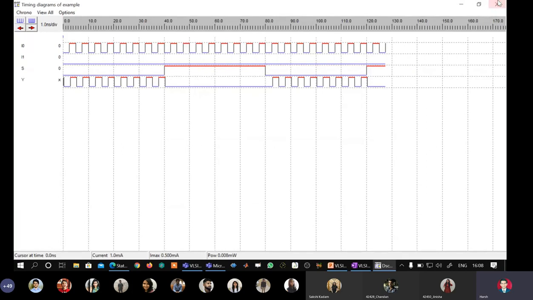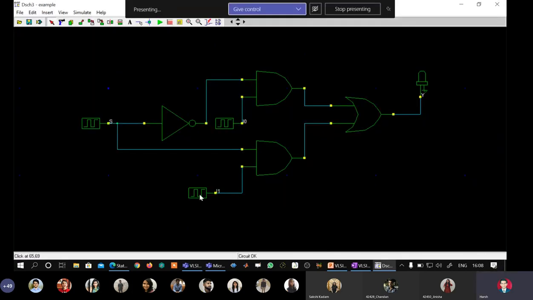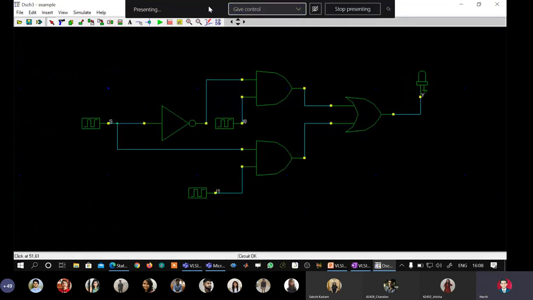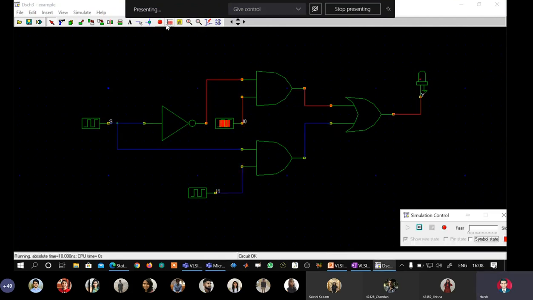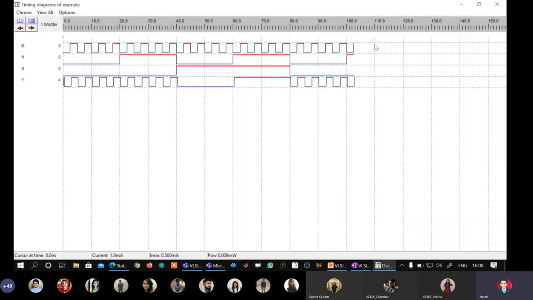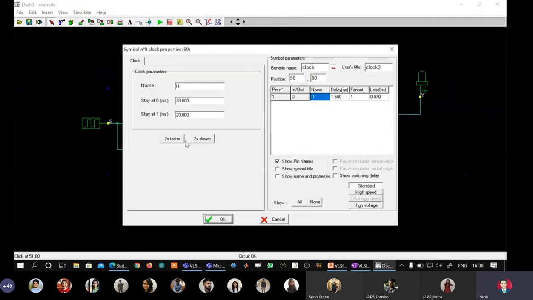So I1 has become too slow, we will make it fast. Now I1 needs to be made a little faster because it is only a little bit faster than S. So I will just say 2x faster.